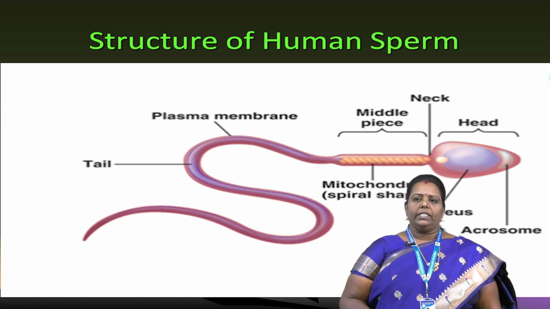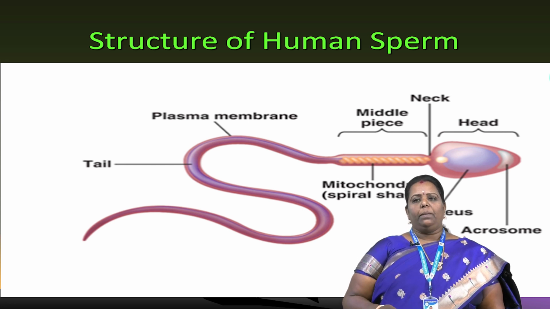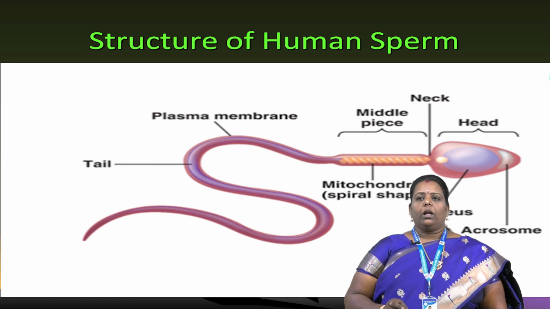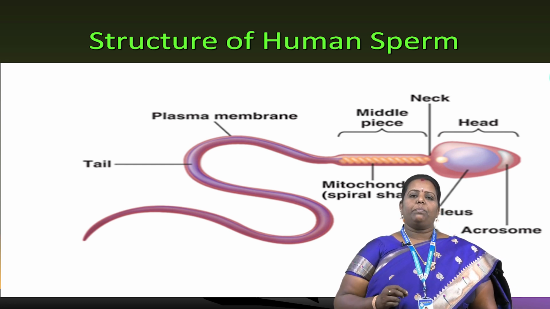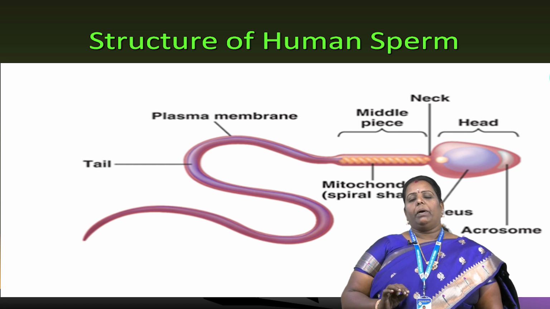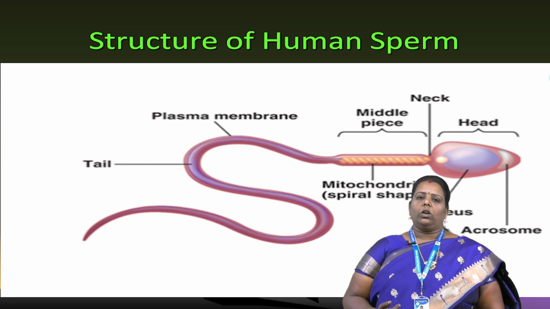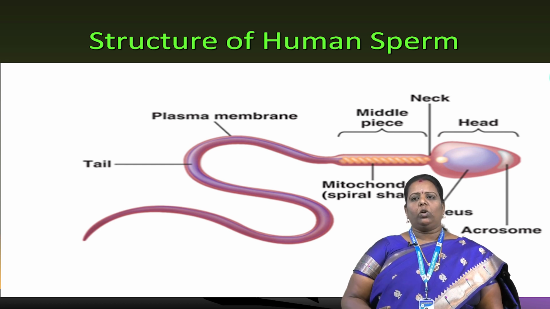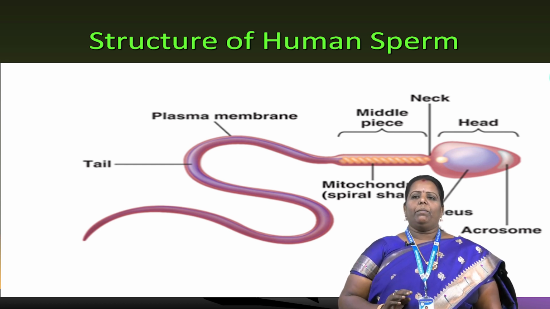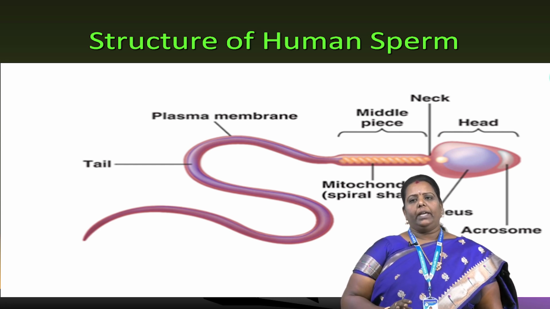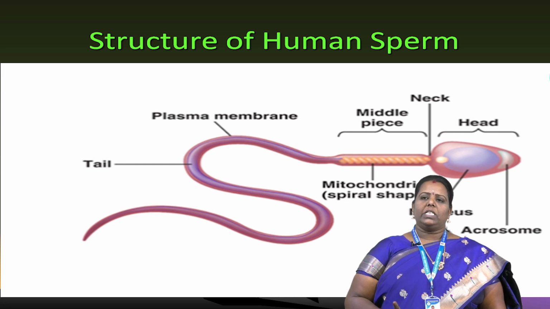Another one is the neck region. That neck region is the middle piece. The middle piece contains mitochondria, which are spiral in shape. What is the role of mitochondria in human cells? It is the electron transport system and metabolic activities, everything is important in the mitochondrion. And it is also covered by the plasma membrane. And this structure is called the tail region. The third region is the tail region, which is fully covered by the plasma membrane.